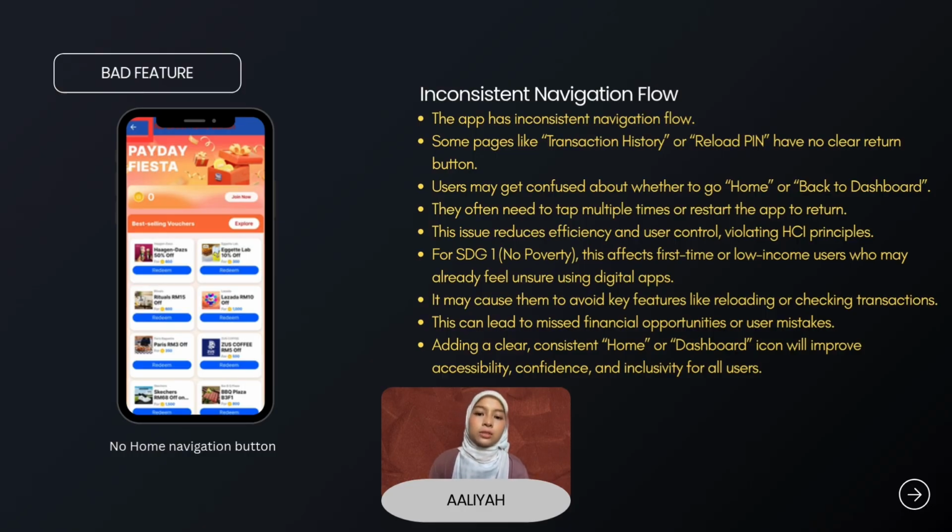This inconsistency goes against important HCI principles like efficiency and user control, which ensure users can navigate easily and confidently. In relation to SDG 1, no poverty, this issue can have a bigger impact on first-time or low-income users who may already feel unsure about using financial apps. If navigation feels confusing, they might avoid using key features such as checking their balance or managing reload options. This could cause them to miss financial opportunities and even make mistakes.